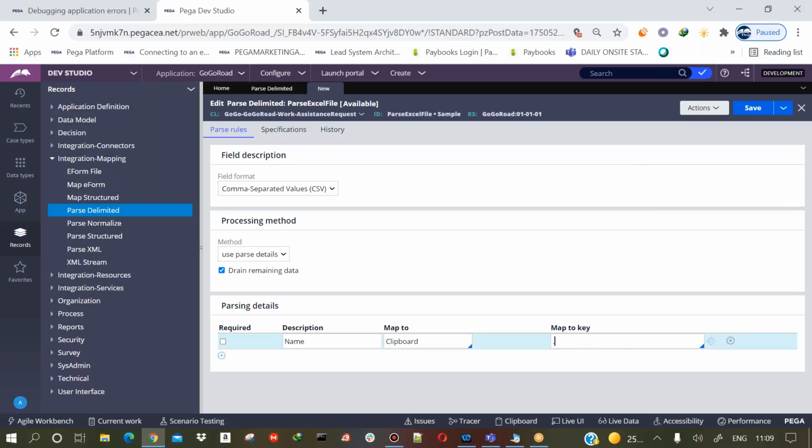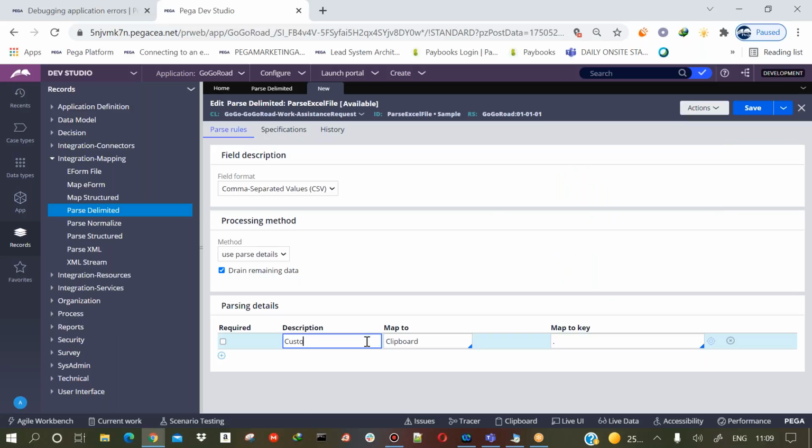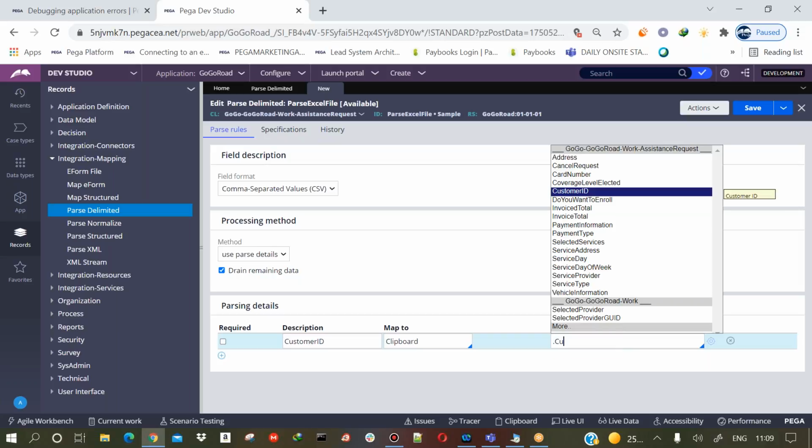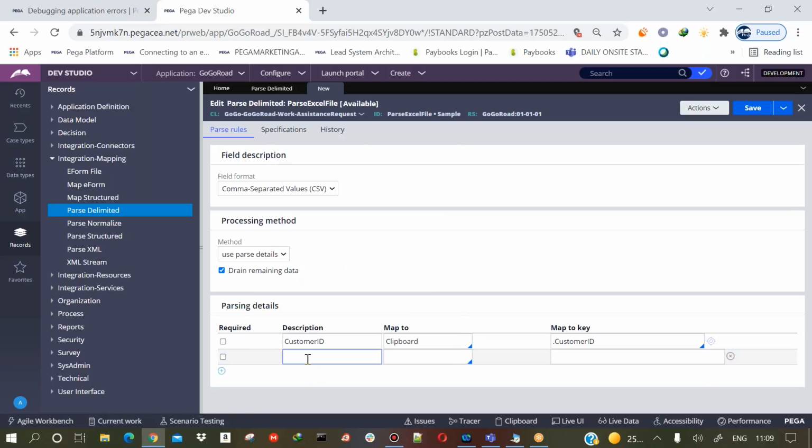Now into which property you want to map? So I have these properties, right? I'll take that similar property, for example customer ID. So I'll give customer ID like this here. Similarly, if you have more columns, you will add one more row and you will give the column name here, and here you will give the property name. Whatever the property is, you will give it here.